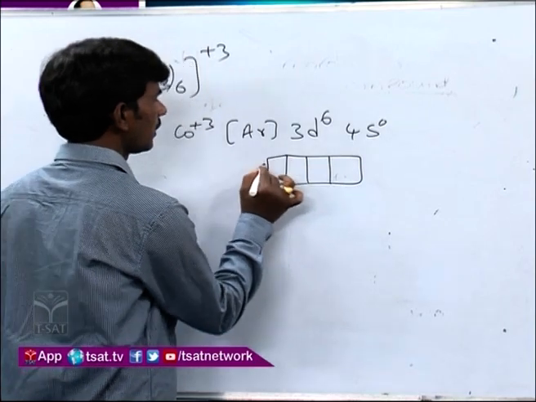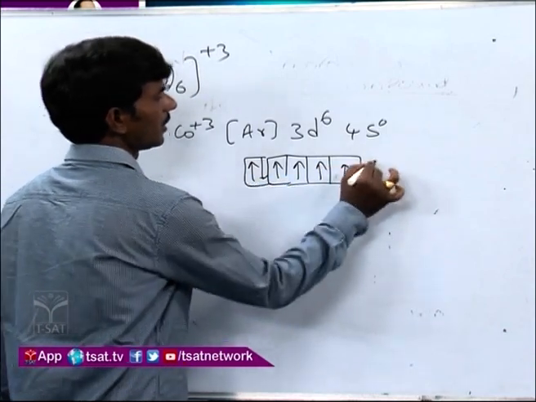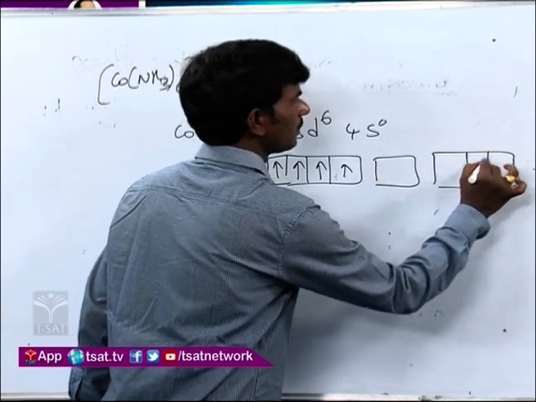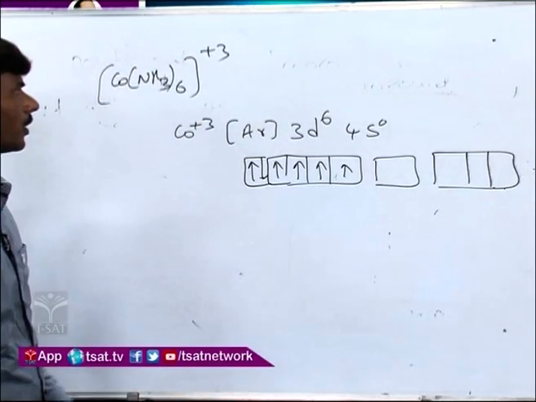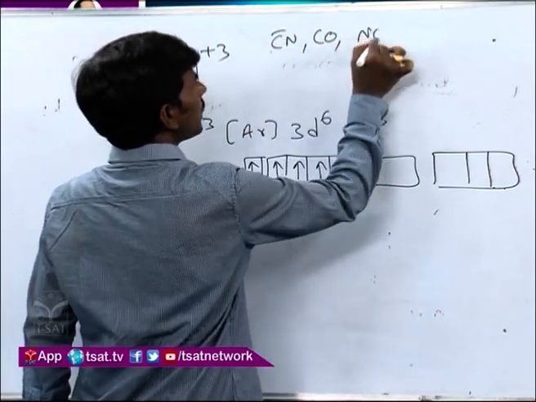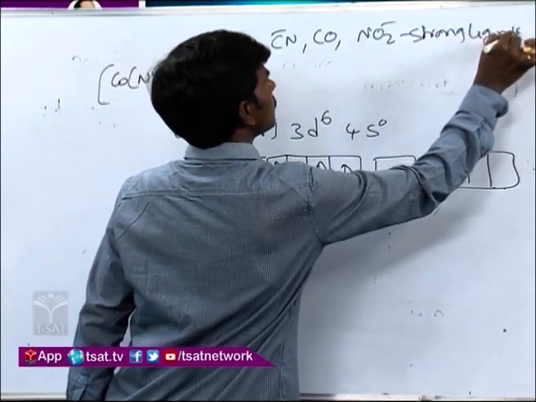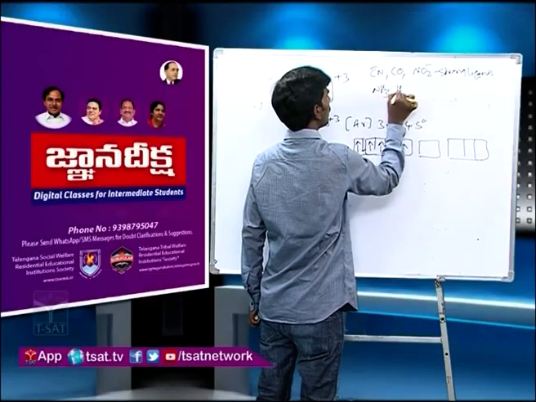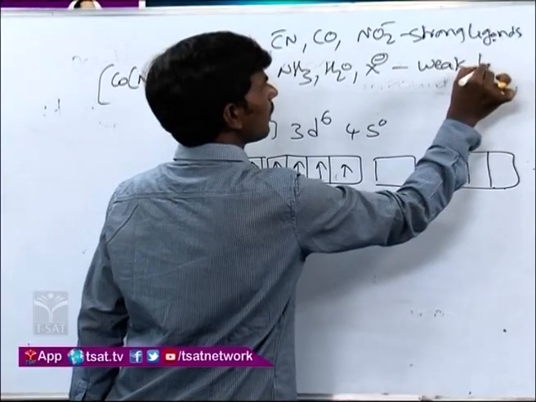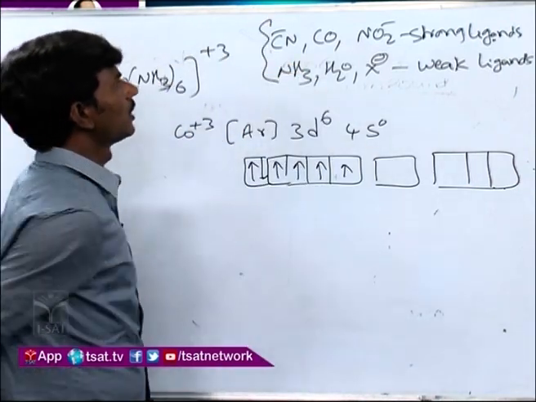This is the electronic configuration in the absence of ligand. Like this it will be there, in the absence of ligand. Here the 4p orbital is also there. And here one more important piece of data I need to give, that is, this theory assumes that CN minus, CO and NO2 minus are strong ligands, and amine, water, halide ions, these are weak ligands. In the presence of strong ligands, pairing takes place. But one exception is there to this point also.